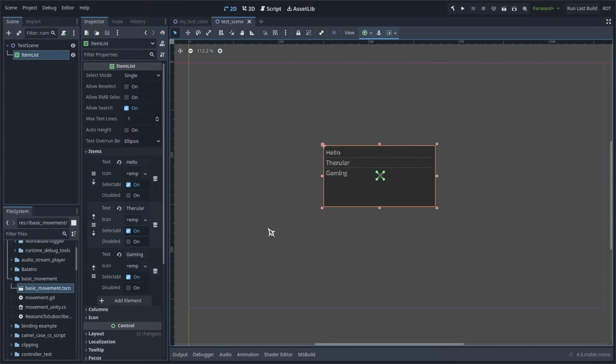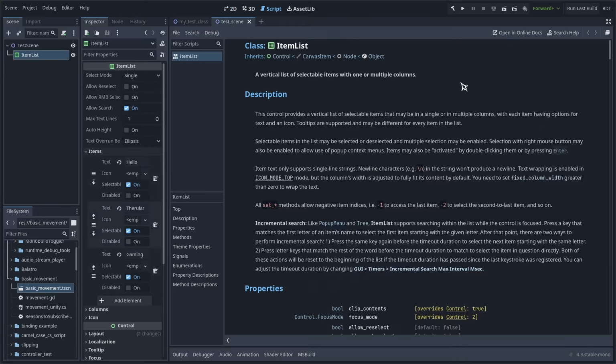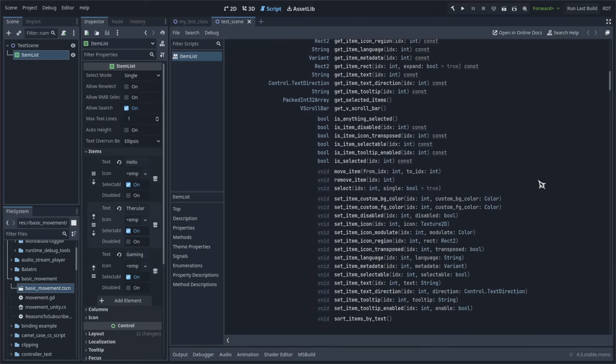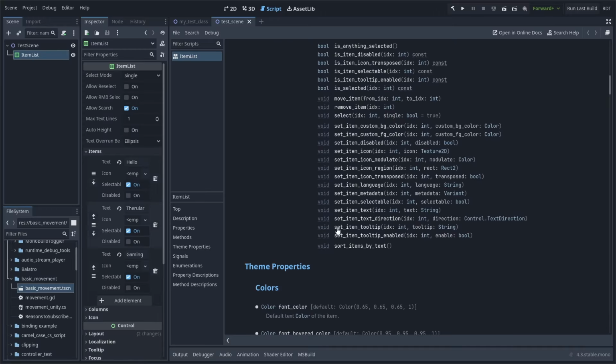Alright, so the first thing I notice is the fact that the items don't seem to be stored in a property at all. They all show up under this heading, but that's not a property. A bit weird, but okay. Let's open the docs. When I skim through the method list, I see that there's a lot of methods to get the attributes of an item. Doesn't seem like the item is an object at all. When I keep going, I also see that there's a bunch of methods to set an item's attributes. First, I want to set the item to be disabled. This list is massive, I can take an educated guess that the method name would have the word disable inside it.